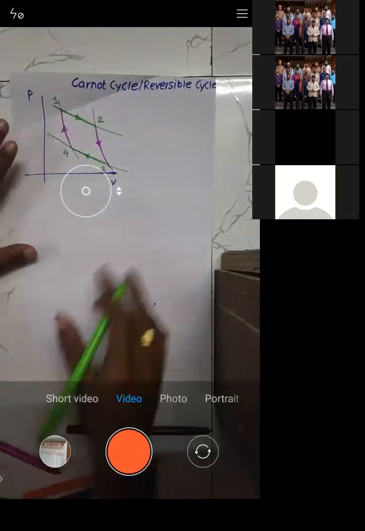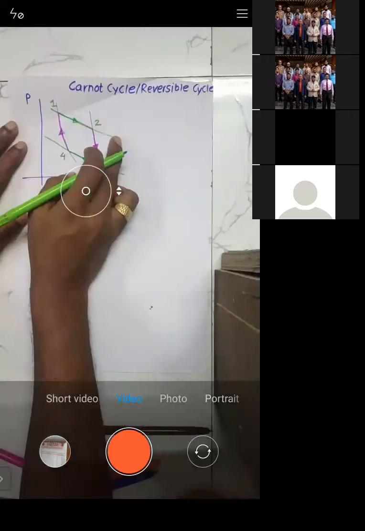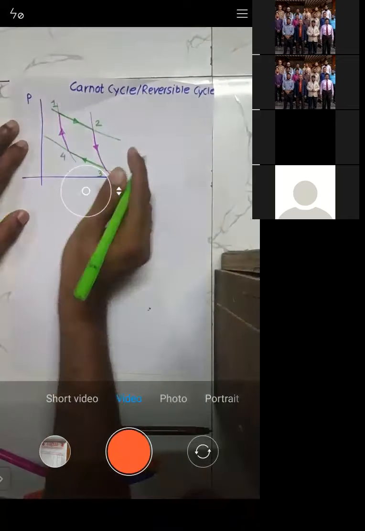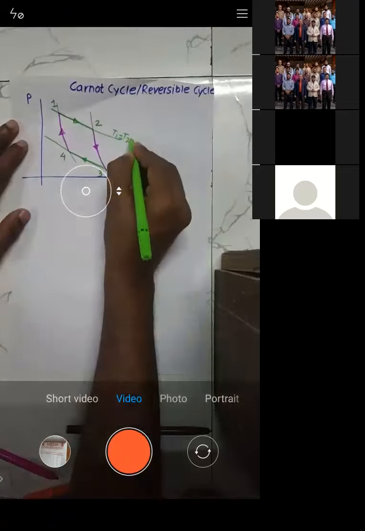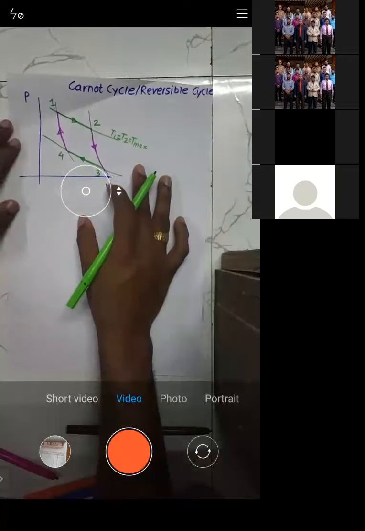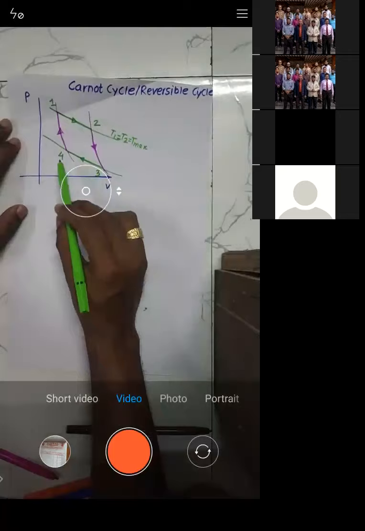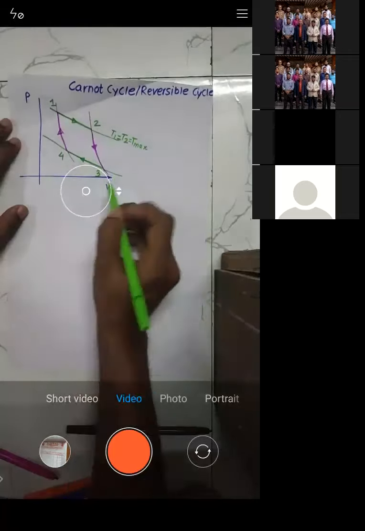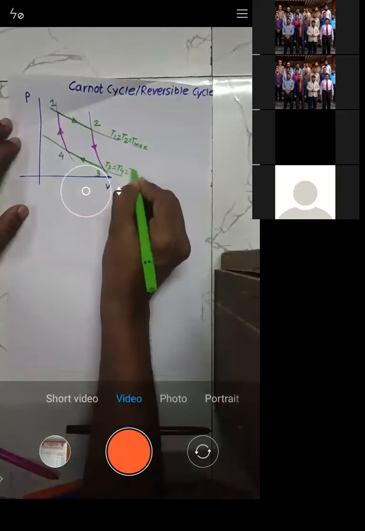Now see, when you observe the temperature at point 1 or temperature at point 2, it is the same. That means if you observe the temperature along this line, it is the same, and I will call it T1 is equal to T2, and that will be the maximum temperature. Similarly, when you observe the temperature at point 3 or point 4 along this line, if you take any point on this line, the temperature is the same. That is T3 is equal to T4, and it is the minimum temperature, right?